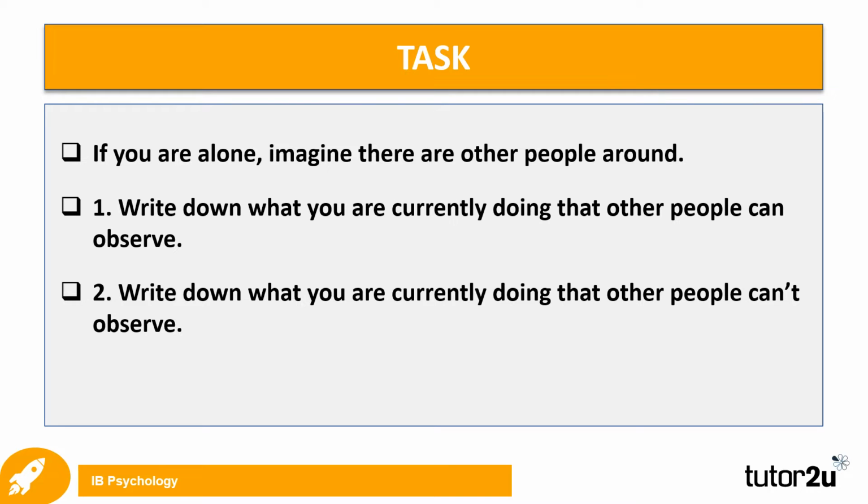First, please complete the following task. If you are alone, imagine there are other people around. First, write down what you are currently doing that other people can observe. Then, write down what you are currently doing that other people can't observe. Pause the video and continue watching when you complete the task.